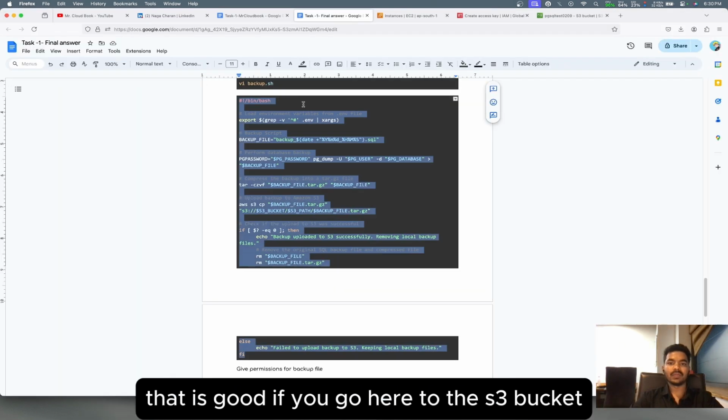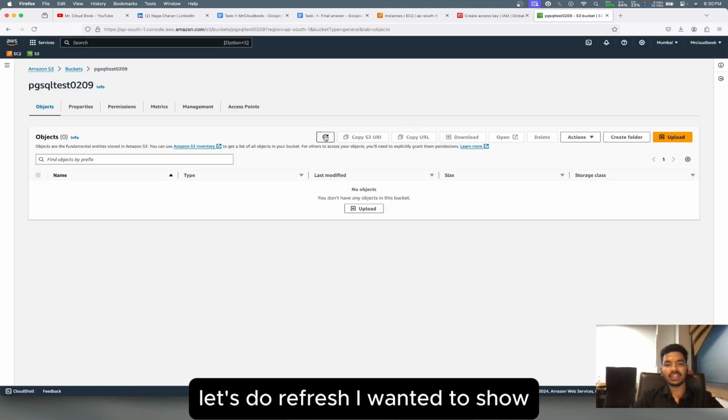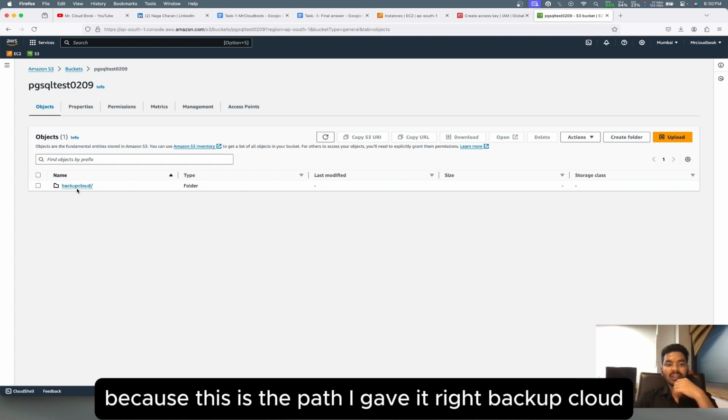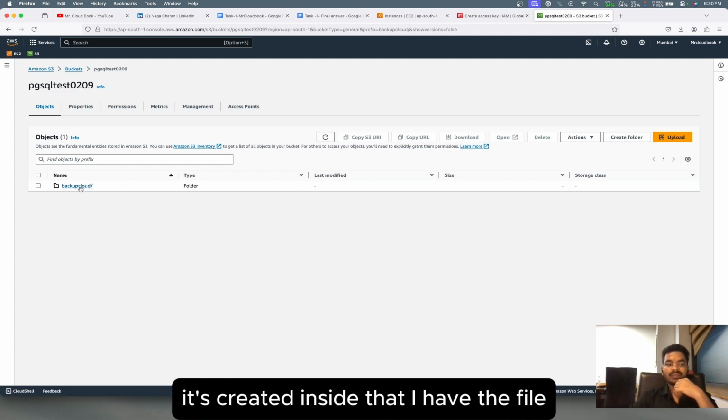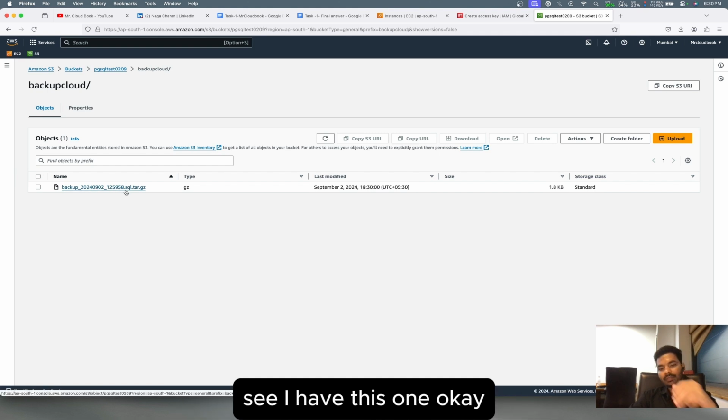That is good. If you go here to the S3 bucket, see nothing is here. Let's refresh, because I wanted to show, this is the path I gave, right? Backup cloud, it's created. Inside that I have the file. See, I have this one.